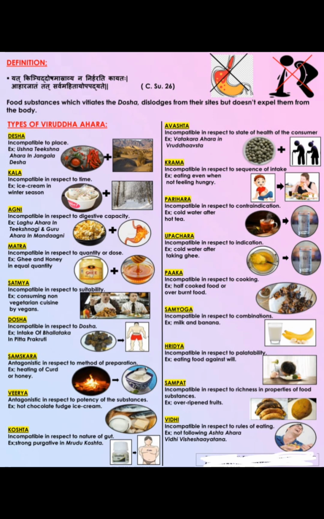Next one, the last, is Vidhi Viruddha, not following the Ashtavidha Ahara Vidhi Visheshayatana, like not following the dietetic rules. So that is Vidhi Viruddha. So these are the 18 Viruddhas and their examples.